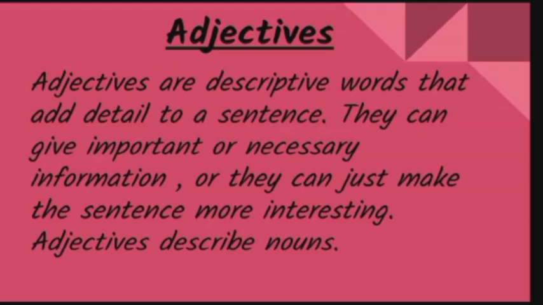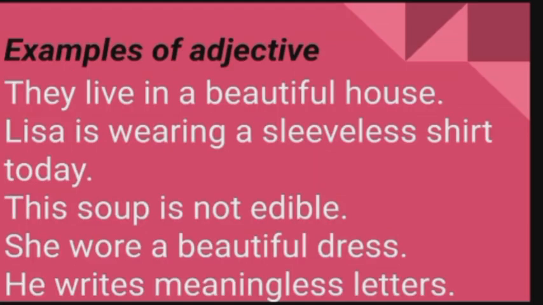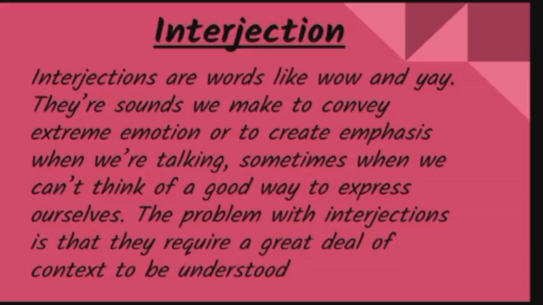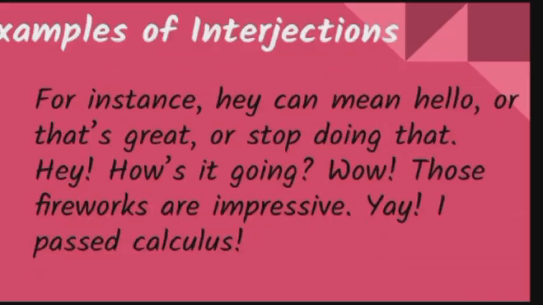So, we can see some examples of adjectives. They live in a beautiful house. Beautiful is an adjective. Lisa is wearing a sleeveless shirt. Sleeveless is an adjective. This soup is not edible. Edible is an adjective. She wore a beautiful dress. Beautiful refers to an adjective. He writes meaningless letters. Meaningless refers to an adjective.